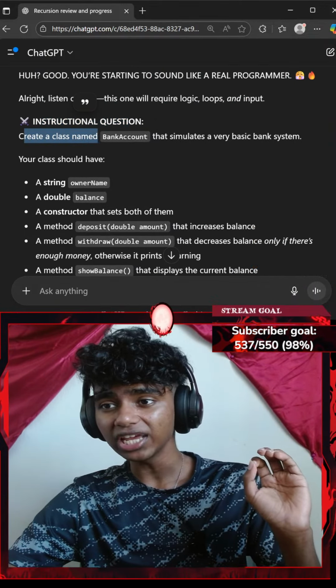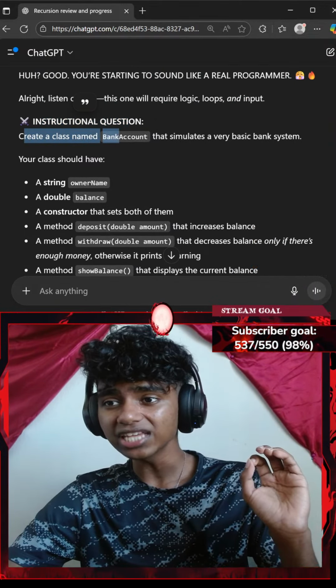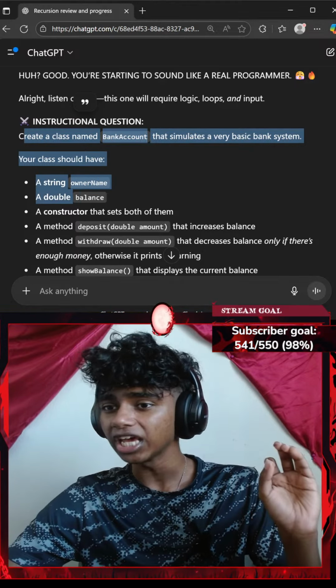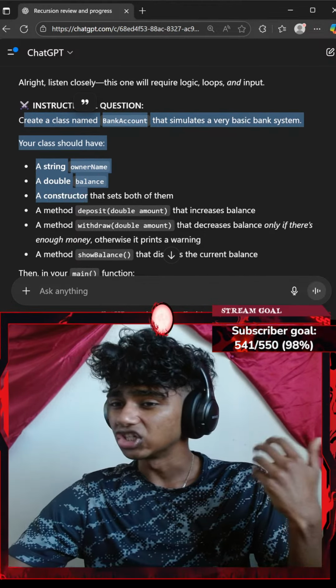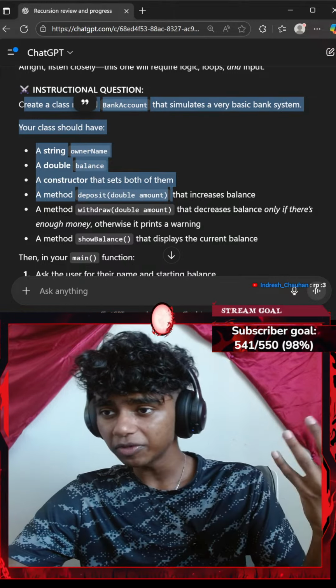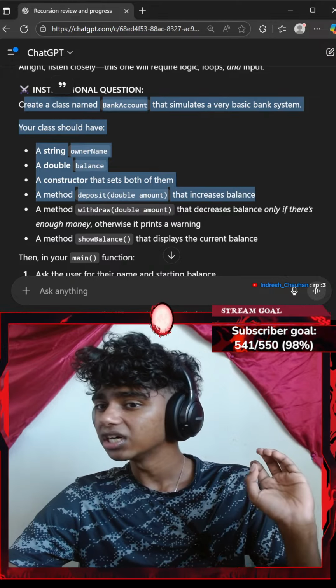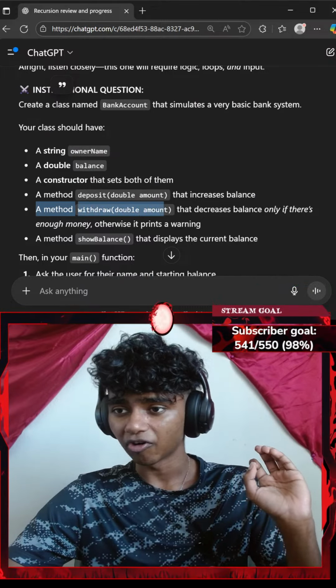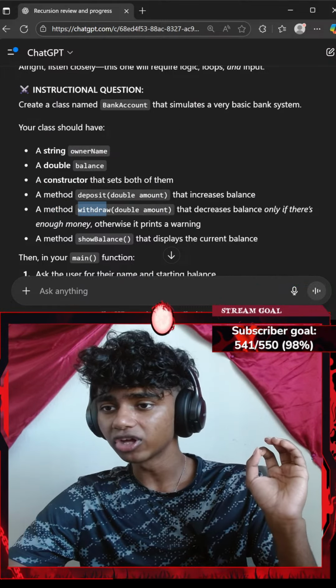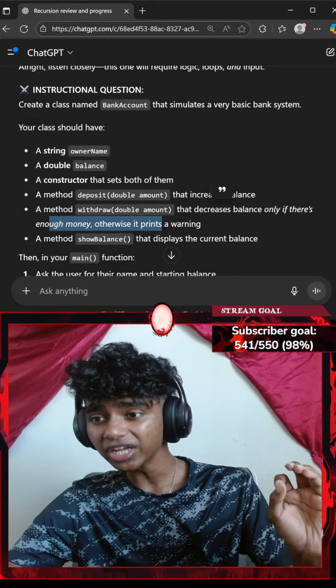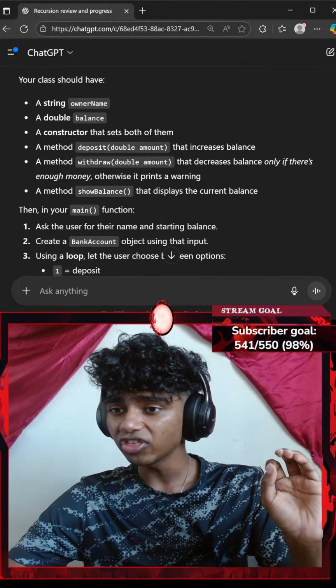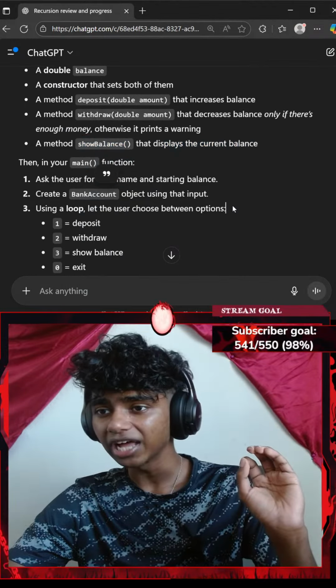Instructional question: create a class called BankAccount that simulates a very basic bank system. Your class should have a string owner name, a double balance, and a constructor that sets both of them. A method called deposit with a parameter amount, a double, that increases balance. A method called withdraw with a parameter amount that decreases balance only if there's enough money, otherwise prints a warning. A method called showBalance that displays the current balance.